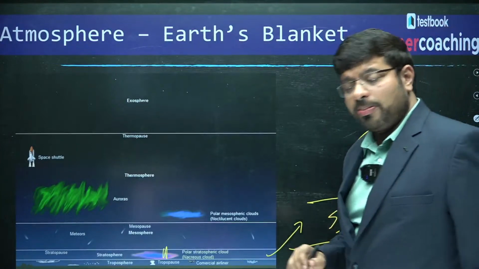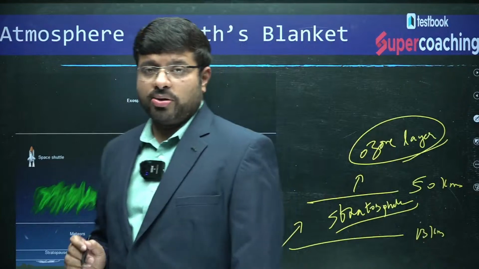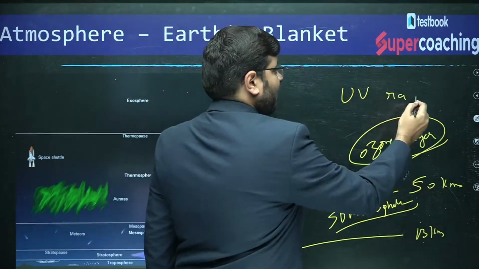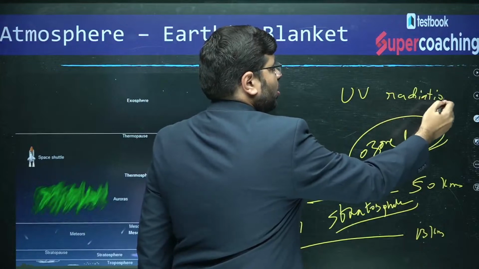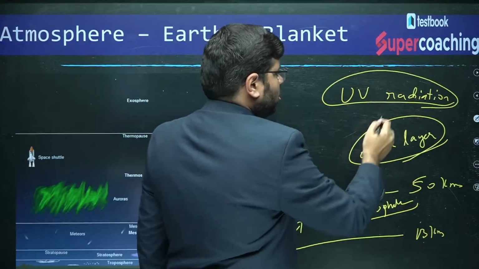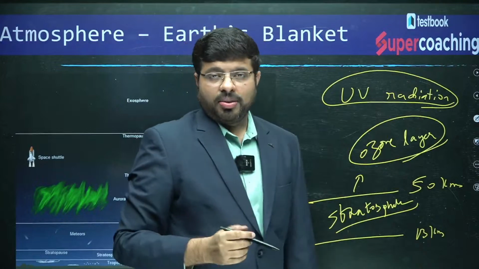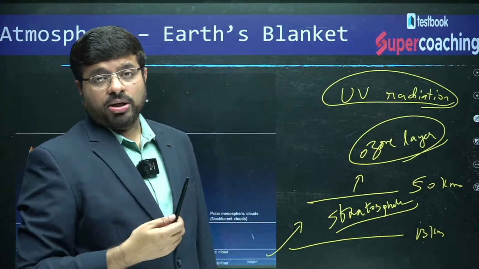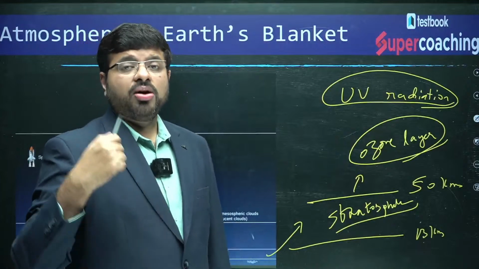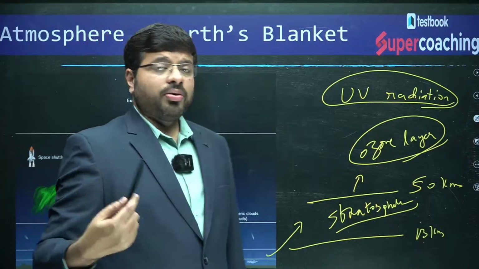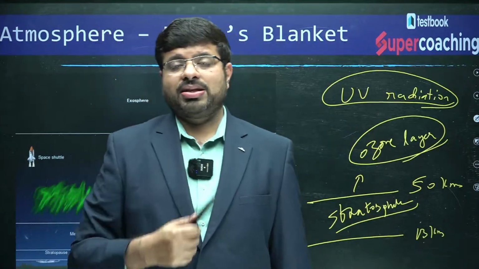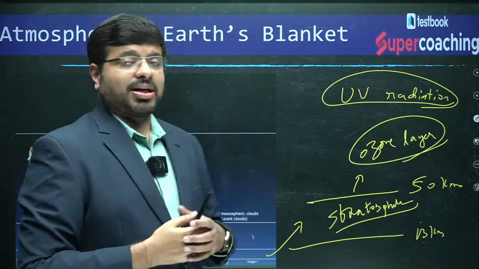The availability of ozone molecules is the reason why UV radiation is absorbed. Because of this ozone layer, the stratosphere is very, very important to us. Had there been no stratosphere, no ozone, the Earth would be impacted by ultraviolet radiation. So, we are protected from UV radiation by the stratosphere.